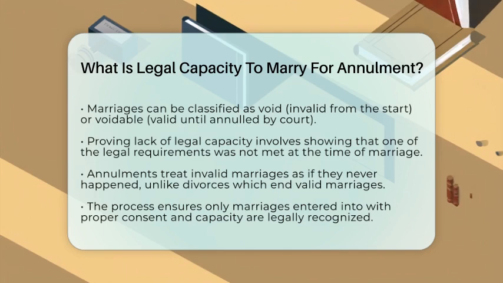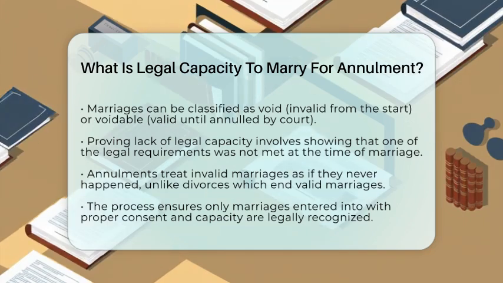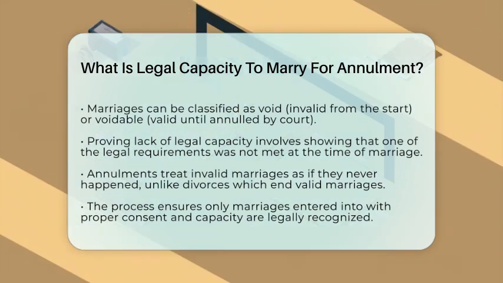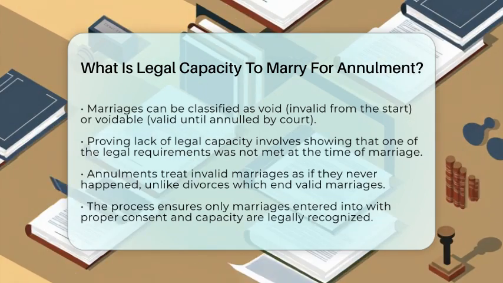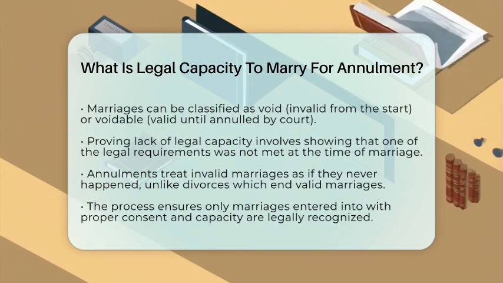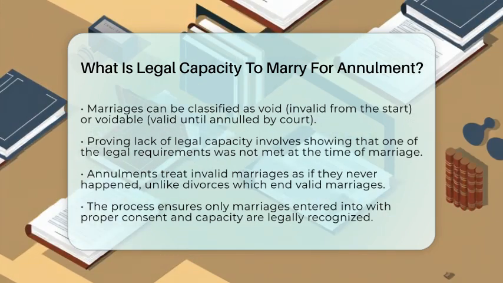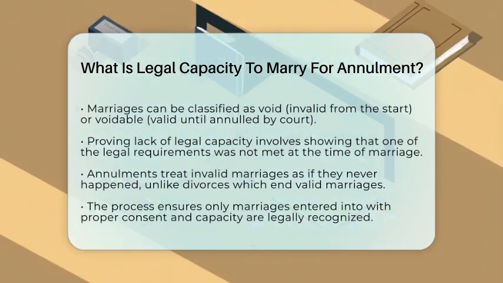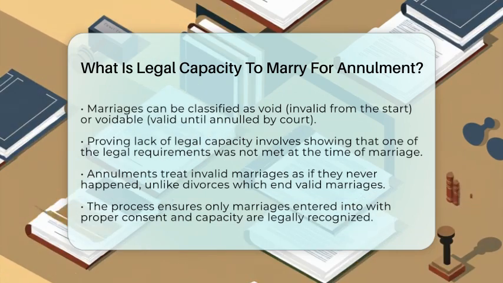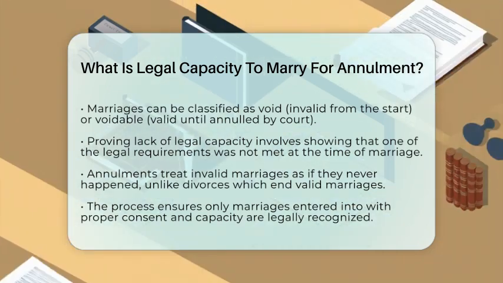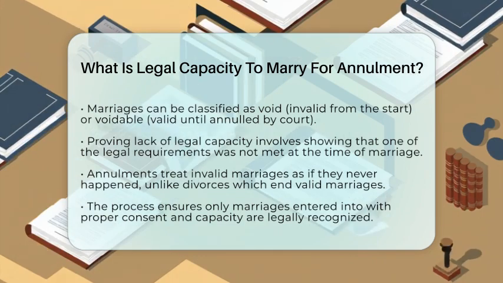So, in simple terms, legal capacity to marry for annulment means both people had the legal ability and freedom to marry at the time. If age, mental state, coercion, fraud, physical issues, or prohibited relationships were involved, the marriage might be annulled. This process helps ensure that only marriages entered into with proper consent and capacity are recognized as valid.